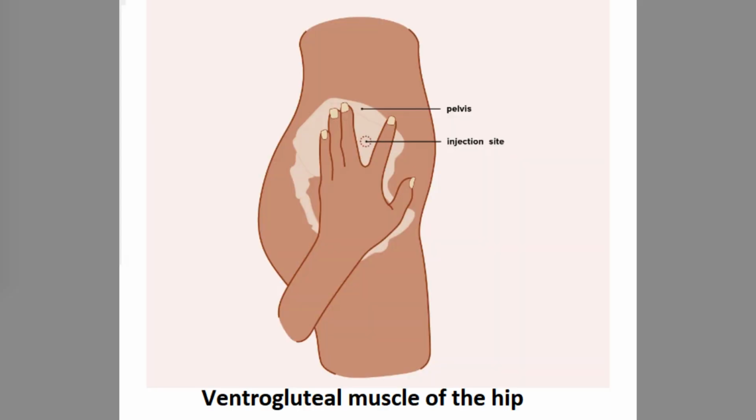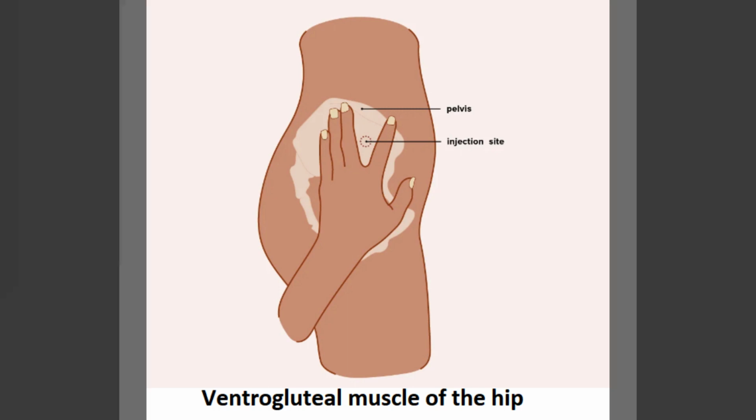Ventrogluteal muscle of the hip. The ventrogluteal muscle is the safest site for adults and children older than 7 months. It's deep and not close to any major blood vessels or nerves. Place the heel of your hand on the hip of the person receiving the injection, with your fingers pointing toward their head. Position your fingers so your thumb points toward their groin and you feel the pelvis under your pinky finger. Spread your index and middle fingers in a slight V shape, and inject the needle into the middle of that V.